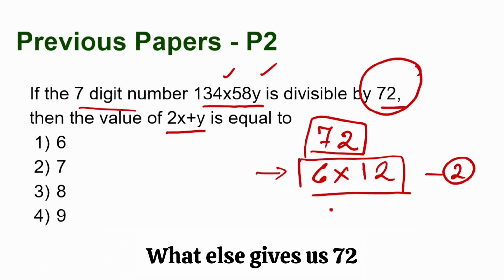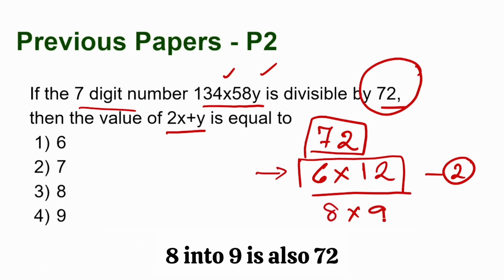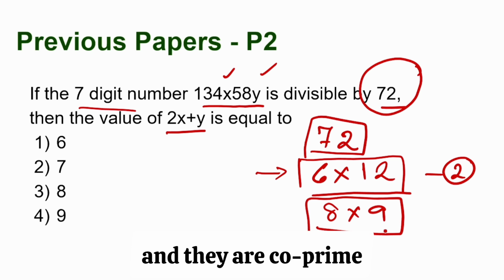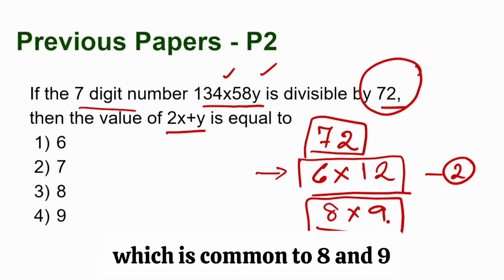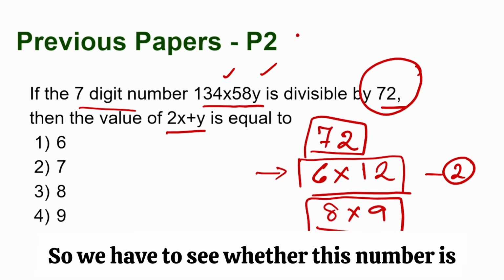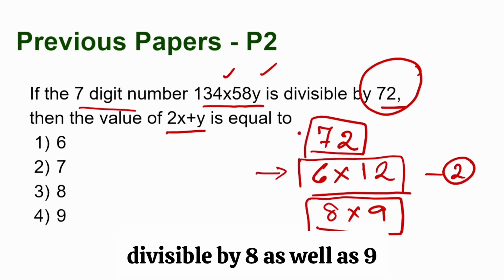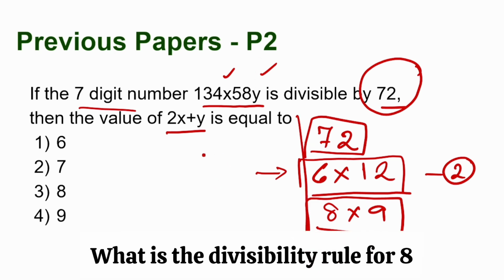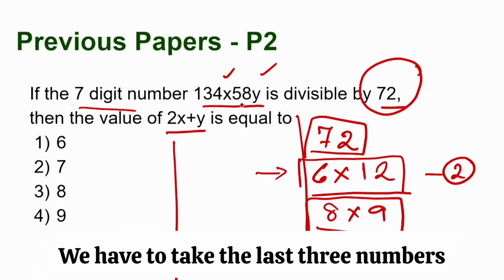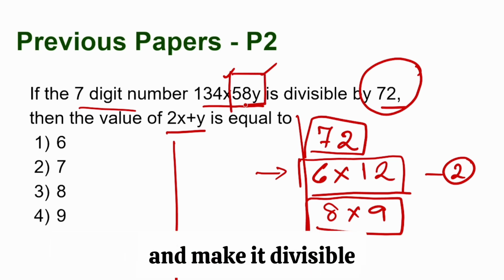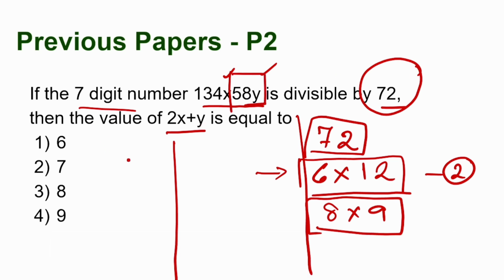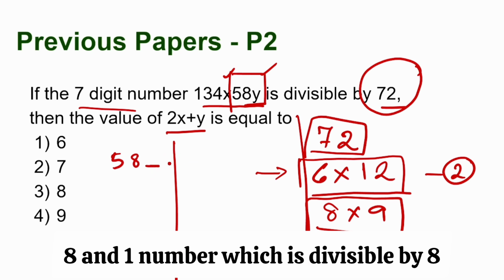What else gives us 72? 8 into 9. 8 into 9 is also 72, and they are co-prime. That means there is no factor which is common to 8 and 9. So we have to see whether this number is divisible by 8 as well as 9. What is the divisibility rule for 8? We have to take the last 3 digits and make them divisible by 8. So we want the number 58y to be divisible by 8.